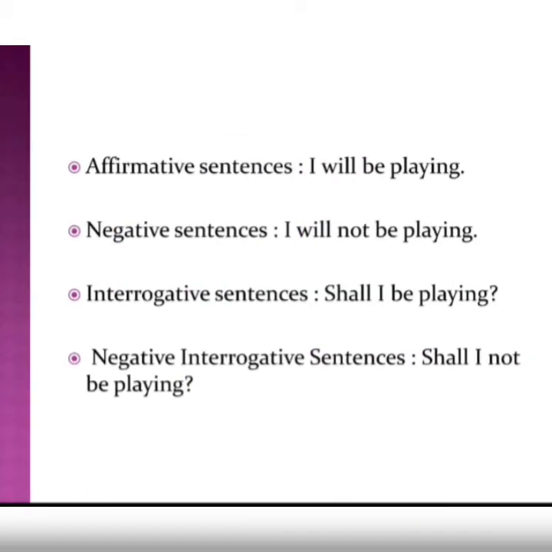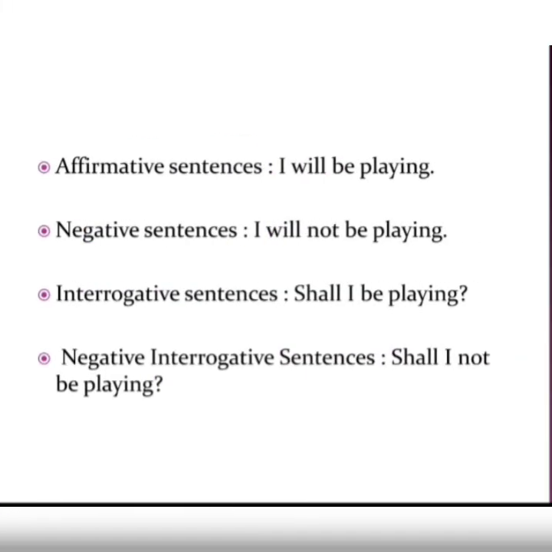Now the examples: I will be playing, I will not be playing in a negative sentence, and in an interrogative sentence, shall I be playing? Like you are asking, shall I be playing? And in negative interrogative sentence, shall I not be playing? Means you were so sure that you will be playing. So you are asking, shall I not be playing? So that way these sentences can be used.